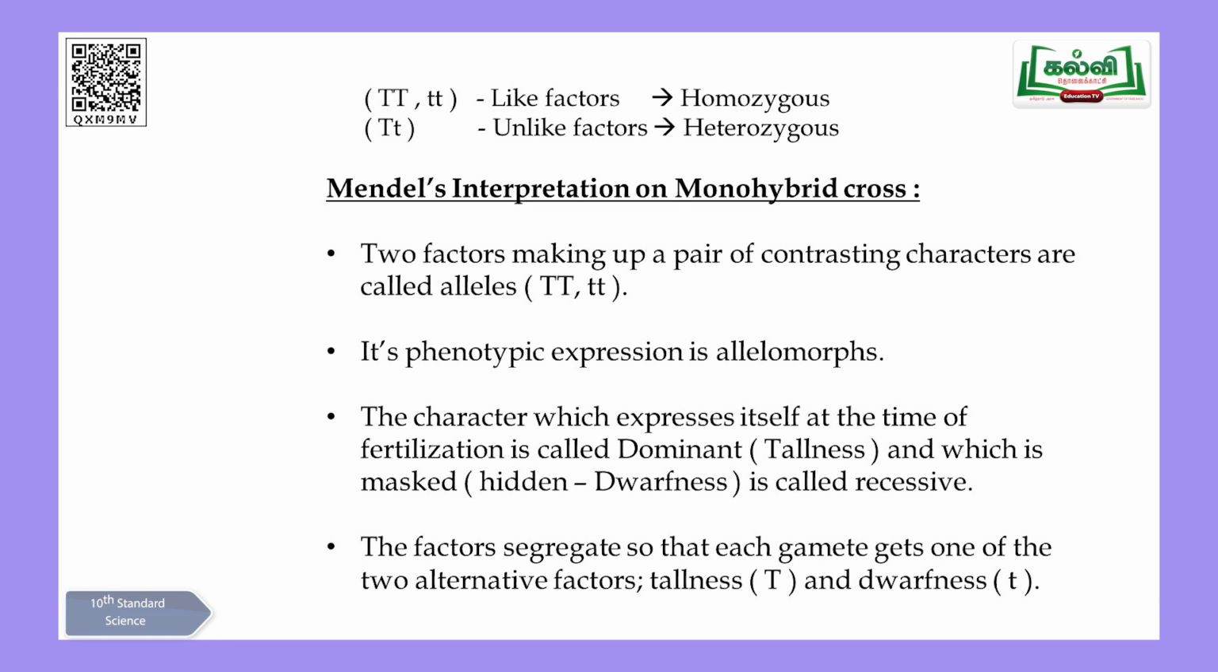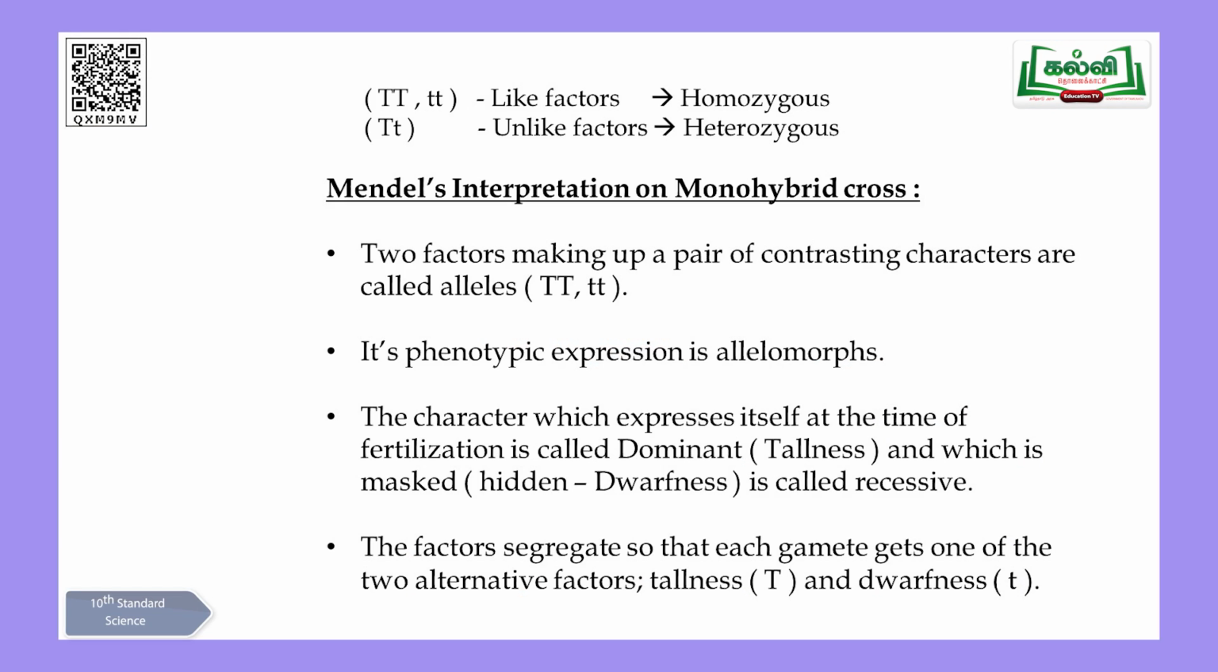Alleles are nothing but, as I mentioned earlier, a pair of contrasting characters, capital T and small t. So small t is the allele of capital T. It's nothing but tallness and dwarfness. So these are called alleles. And when you see these alleles, you can also come across the word allelomorph. Allelomorph is nothing but phenotypic expression, as I told you, tallness, dwarfness. When you write or talk like that, that is called allelomorph. So this was also an observation.